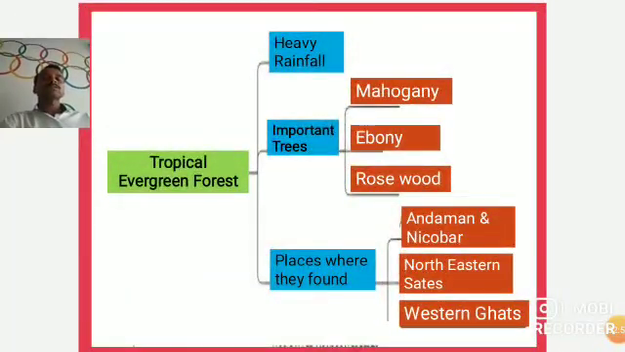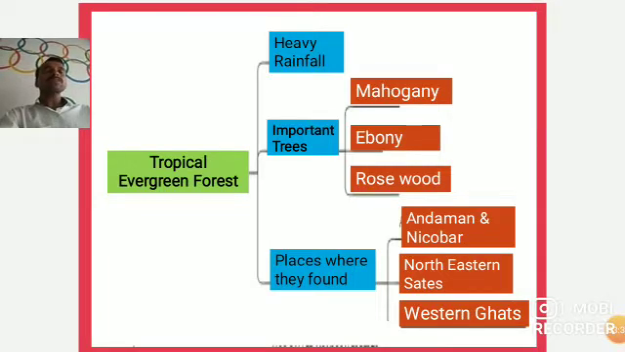Next, the topic is tropical evergreen forest. Students, we should first know what is meant by tropical. Tropical means the region on either side of the equator from the Tropic of Cancer to the Tropic of Capricorn. Hence it's called tropical. And in this belt, wherever an evergreen forest is found, it is known as a tropical evergreen forest. First, heavy rainfall is required. Wherever there is heavy rain, the tropical rainforest will grow.